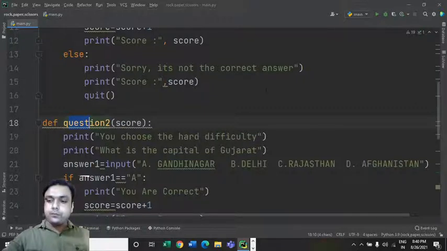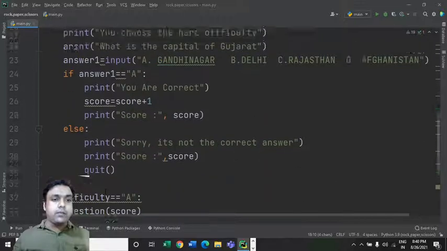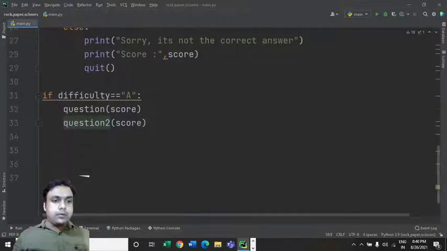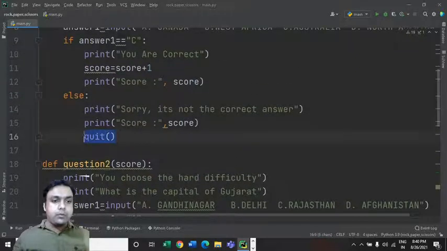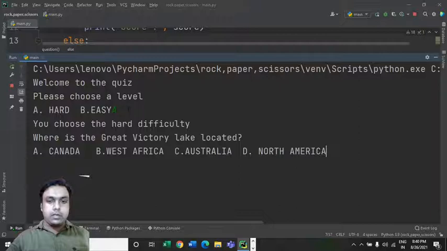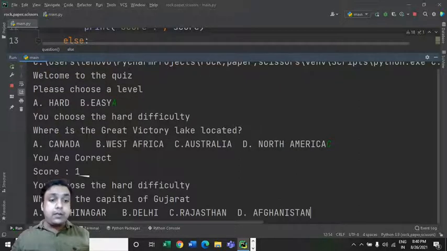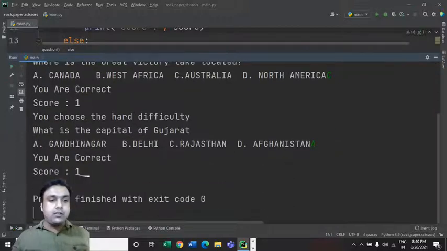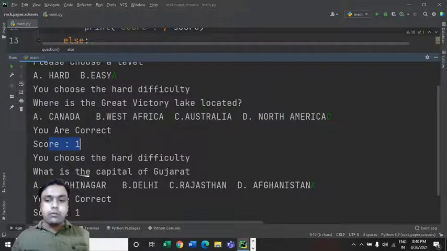Okay, let's now see why we are not able to access this question 2. If difficulty level is equal to A, then question 1 will be accessed. Let me remove this quit from here. Now if I run this code and input A, okay, let's input C. Fine, now we are able to access the second question. See, you choose the hard difficulty. What is the capital of Gujarat? If I type A, okay, this score hasn't changed. Here it is 1 and here also the score is 1.